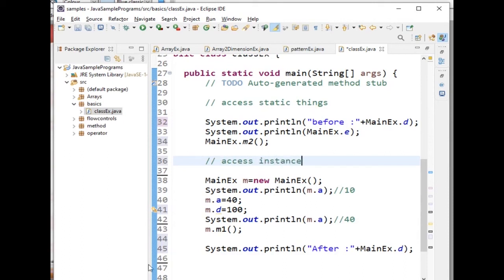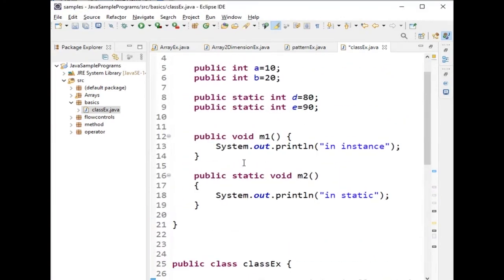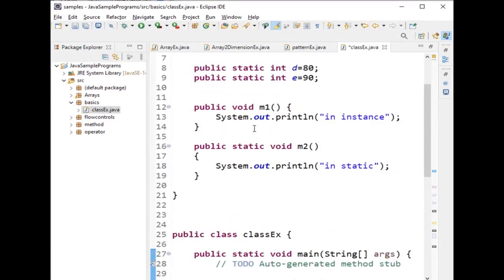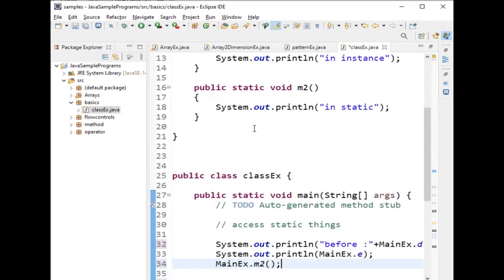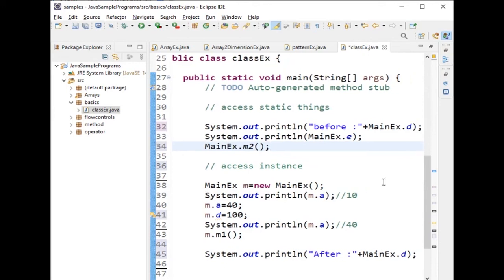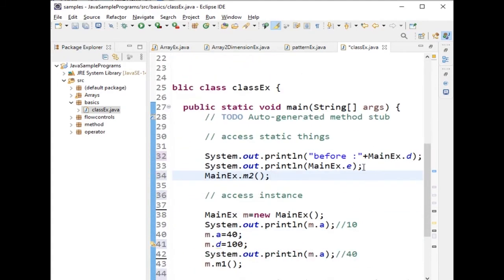So here in my class, I have two instance variables, two static variables, one instance method and one static method. Our execution starts from the main method. Here I am accessing the static things. How to access the static things? Directly with the class name. What is the class name here? MainEx. MainEx dot D, MainEx dot E and MainEx dot M2 method.